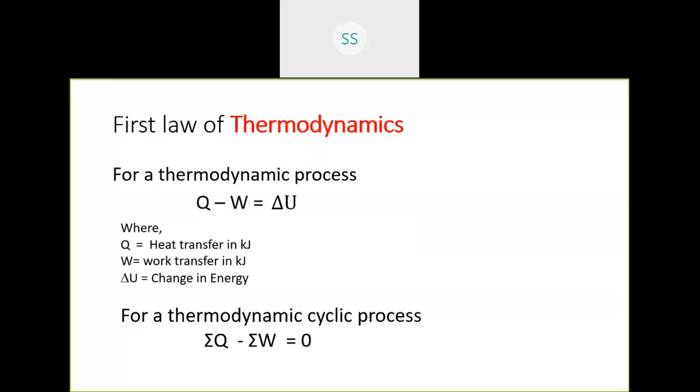That is why the sum of heat transfers during a cyclic process minus the sum of work transfers during the cyclic process equals zero. This is for a cyclic process. We have to carefully note the difference. For a single process, Q minus W equal to delta U. For a cyclic process, sigma Q minus sigma W equal to zero.